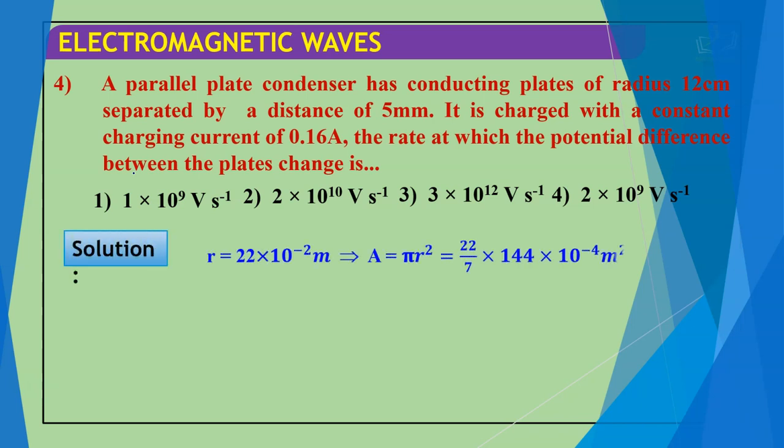Solution: we have R given as 12 × 10^-2 meter. Actually the radius is given as 12, by mistake this will be 12. We know that if we just put this value, the value for pi is 22 by 7, and we just square this, so we get the value 144.